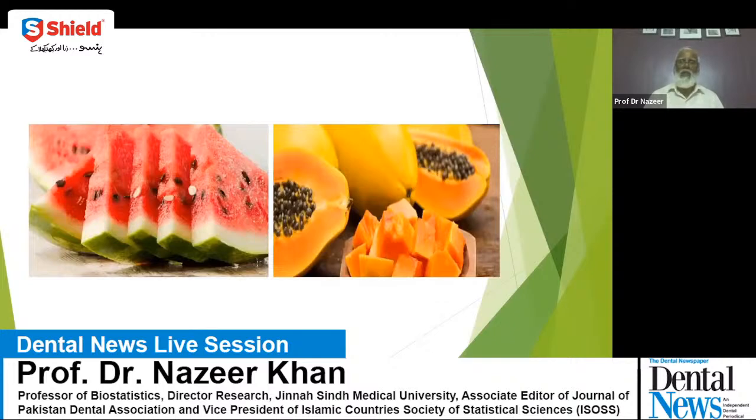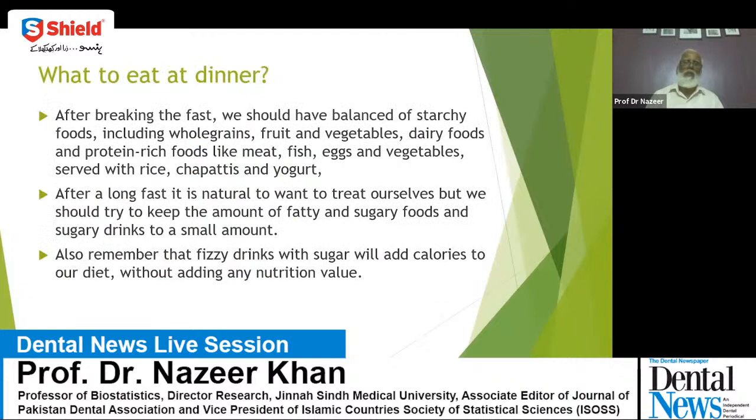These are pictures of papaya and donut. What to eat next, please? Yes, go ahead, please. Now we go to what to eat after the iftar. After breaking the fast, we should have a balance of starchy food, including whole grains, fruit and vegetables, dairy foods, and protein-rich foods like meat, fish, eggs, and vegetables, served with rice, chapatis, and yogurt.